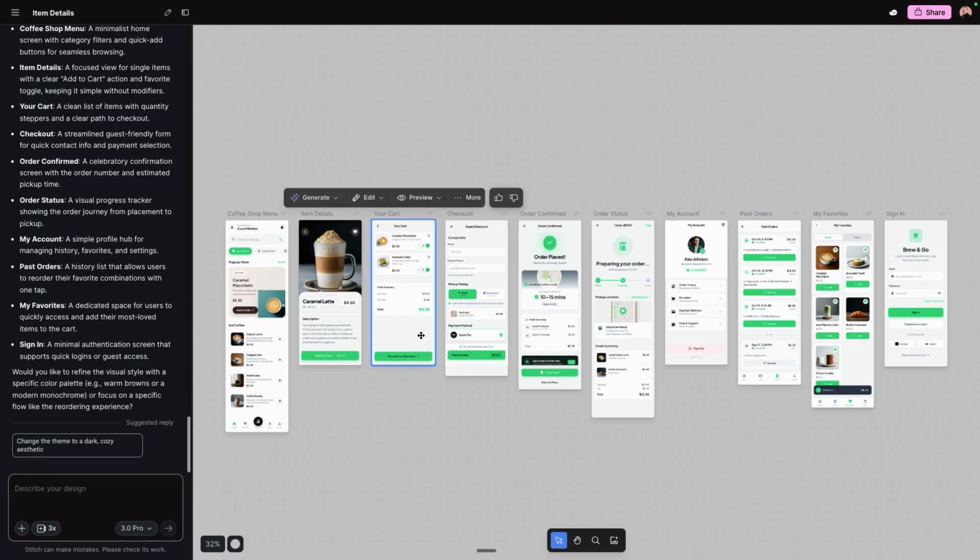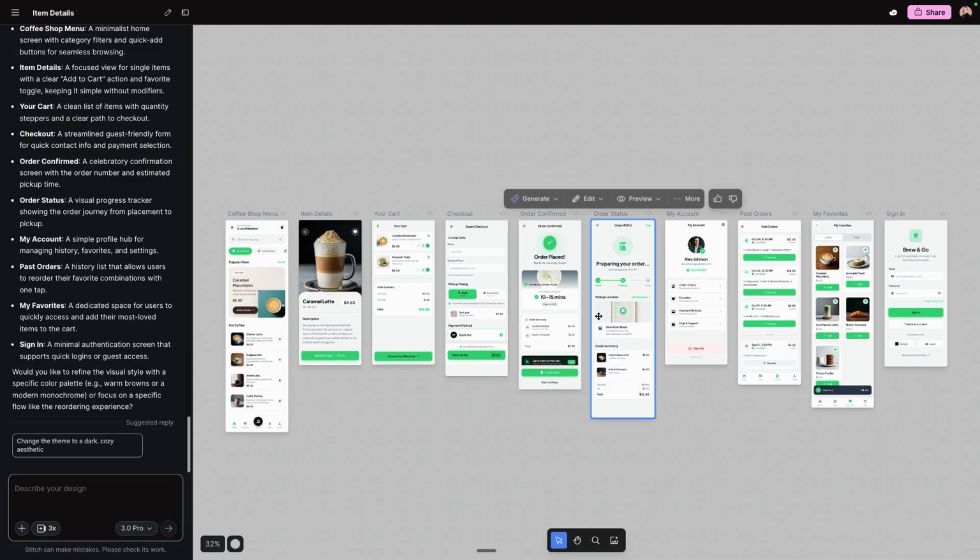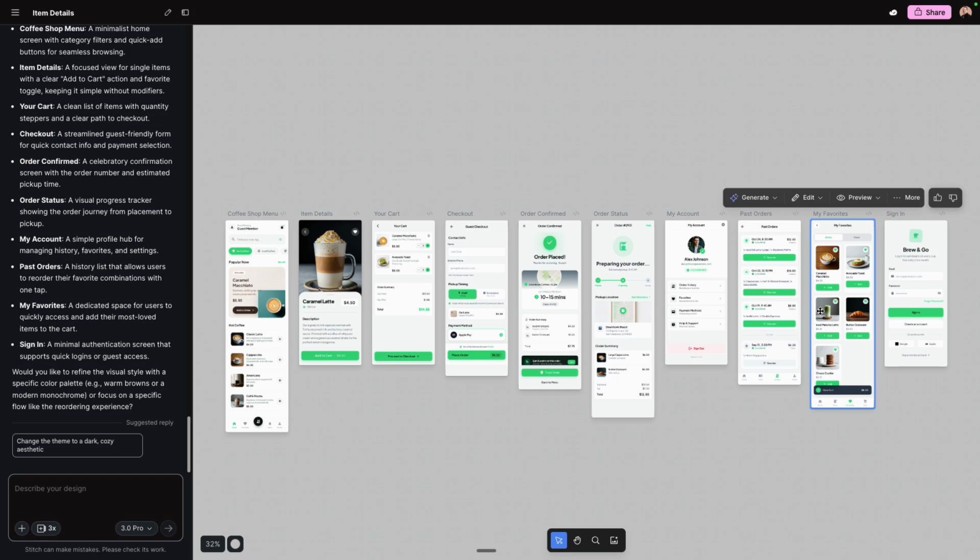Then we have your cart screen, the checkout screen, the order confirmation screen, the order status, so you know how long it takes for the order to be ready, your account, your past orders, favorites, and the sign in. Overall, I think this is pretty good. We could probably use a splash loading screen that was mentioned before, but I think this is pretty good.